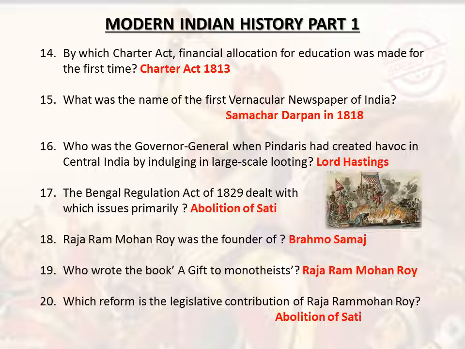Samachar Darpan in 1818. Who was the Governor-General when Pindaris had created havoc in central India by indulging in large-scale looting? Lord Hastings. The Bengal Regulation Act of 1829 dealt with which issues primarily? Abolition of Sati. Raja Ram Mohan Roy was the founder of Brahmo Samaj. Who wrote the book A Gift to Monotheists? Raja Ram Mohan Roy.